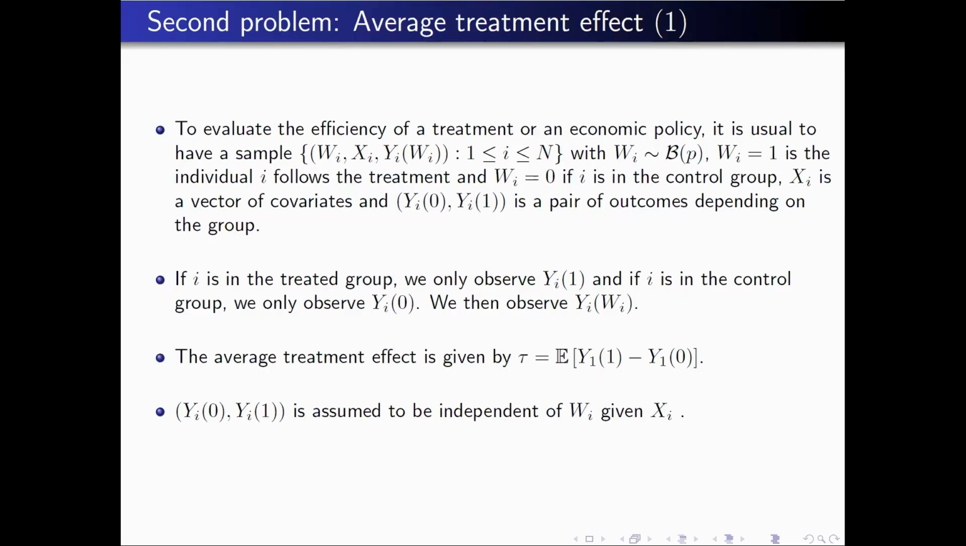Then we observe this kind of variable. The aim is to estimate what we call the treatment effect, tau, which is simply the expectation of the difference between the variable when there is a treatment and the variable when there is no treatment. And many times there is an assumption which says that, given the characteristics of the individual, the treatment is independent from the outcome that you can observe.